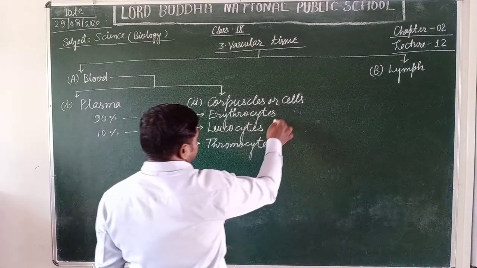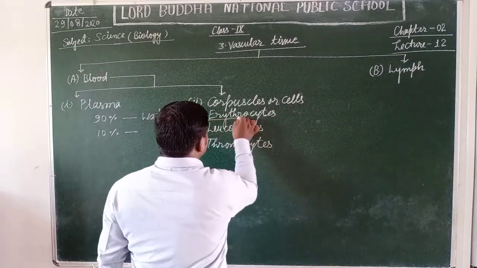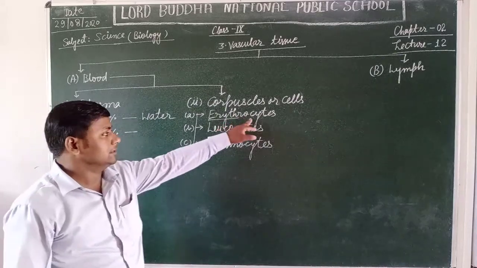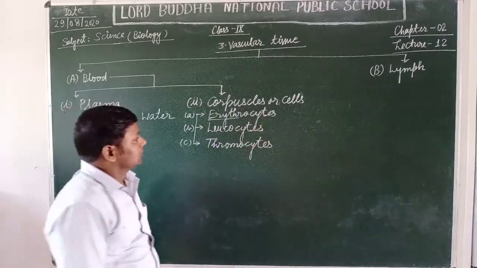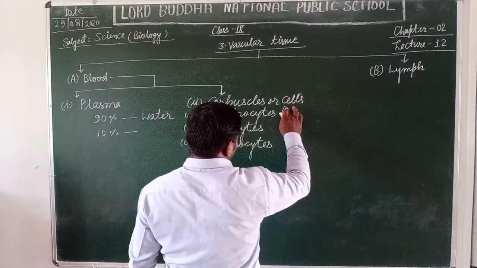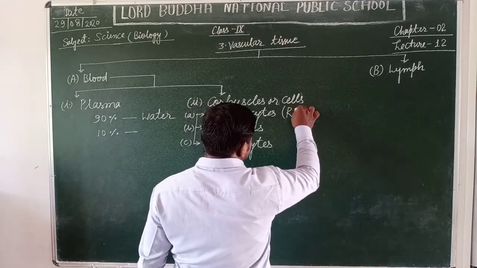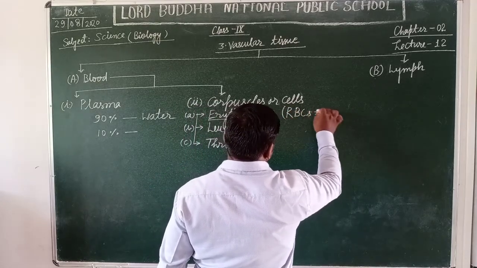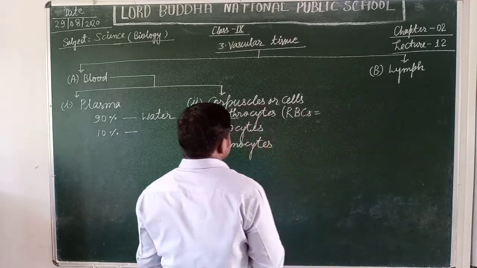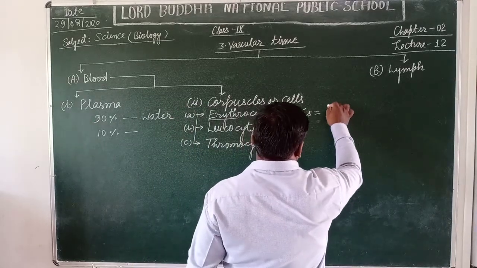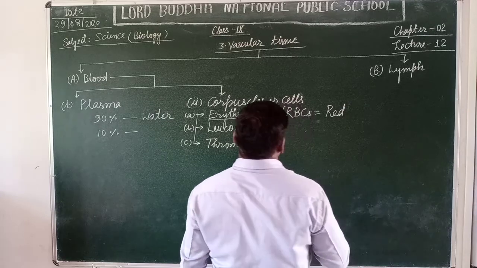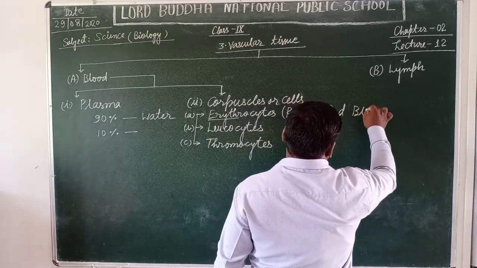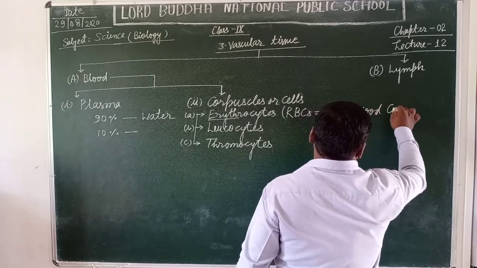Students, erythrocytes. The term erythro means red color and cyte means cells. That's why in abbreviated form these are called RBCs. Yes students, RBCs, and its expansion is red blood corpuscles.